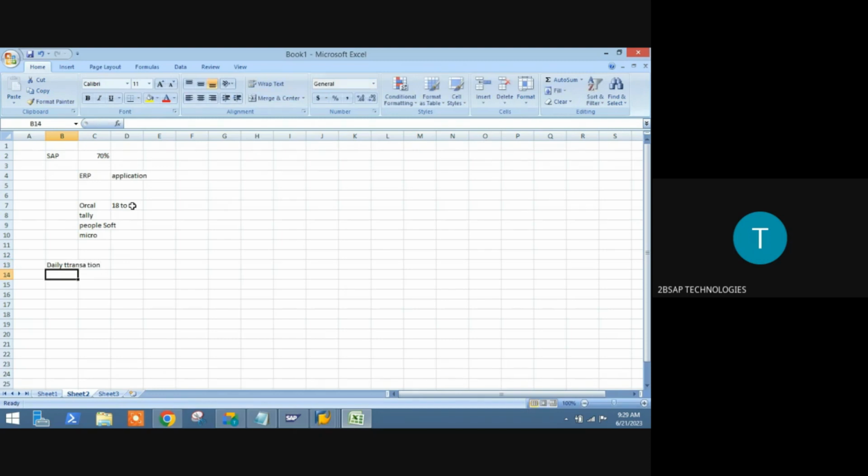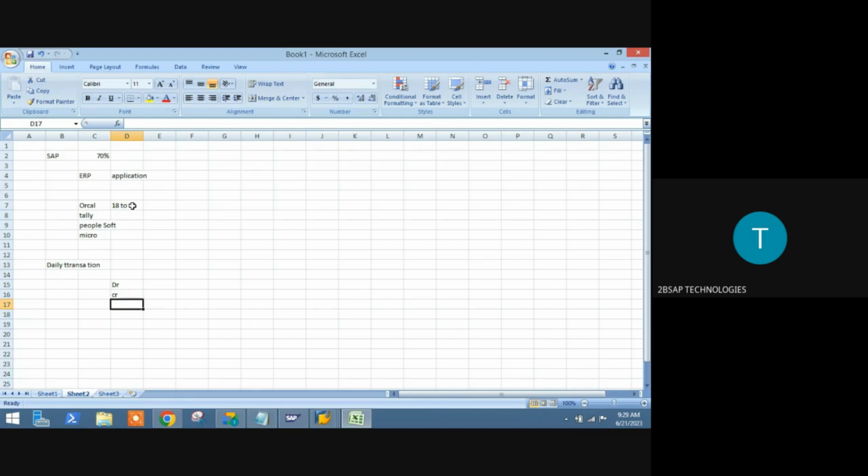Daily transaction means what? What is debited, what needs to be credited. If you purchase, debit the expenditure account, credit cash. Or if you are purchasing from a vendor, debit expenditure, credit vendor, and then you do payment to the vendor. During that time, debit vendor, credit bank. These are general examples of your accounting.